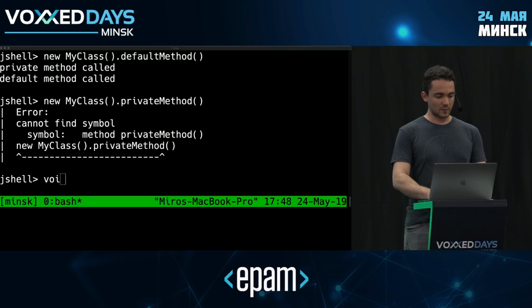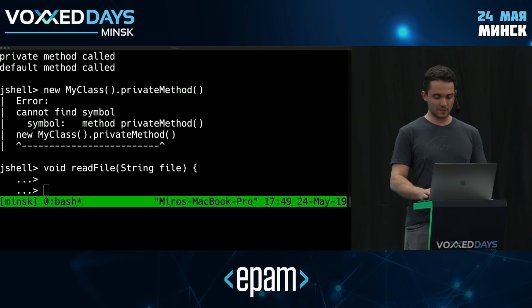So I'm going to start by creating a method, let's call it readFile, and that's going to take a string referring to my file. And now I'm going to try and implement this. So what do I need to do to actually read a file? Well, I'm going to need an input stream, right? So let's obtain a file input stream to my file.